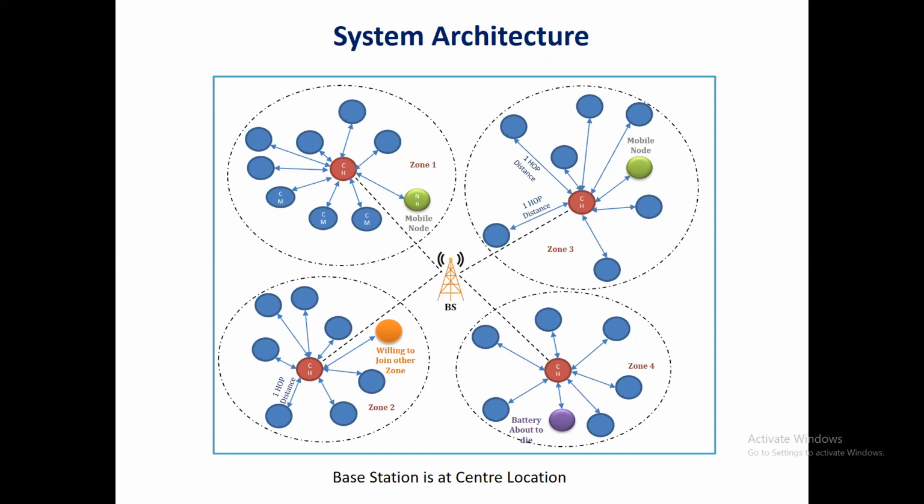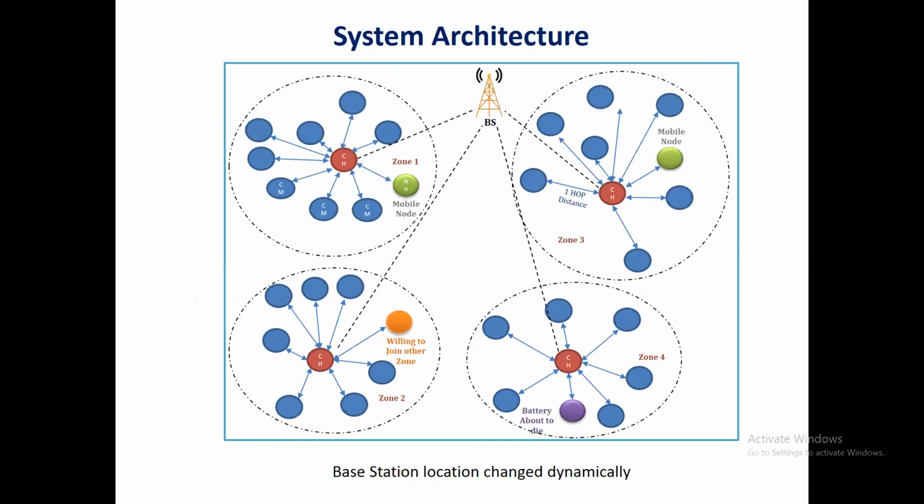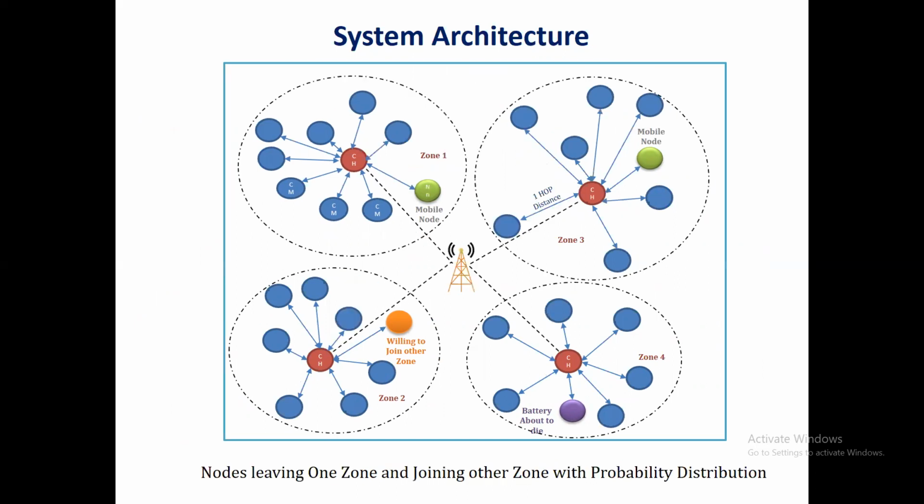See the system architecture. If we observe here, the base station is located at the center. In the second diagram, the base station is located at a different location. That means the coverage changes, and the base station is also mobile in this case. All are changing their positions very frequently. If you observe here, see here, a node leaves one zone and joins another zone.